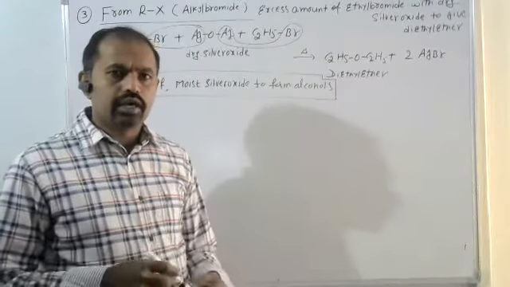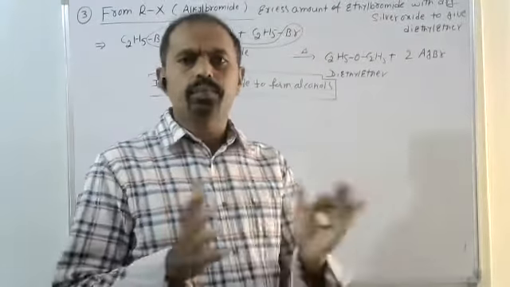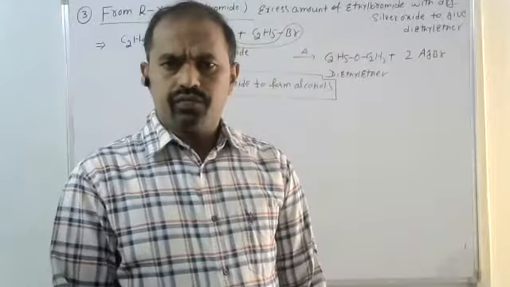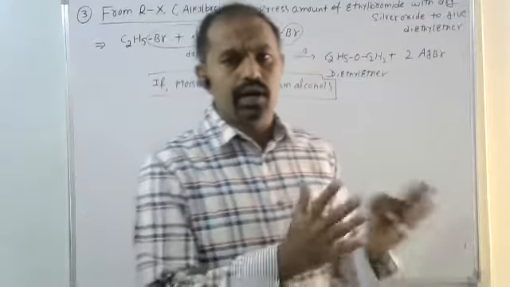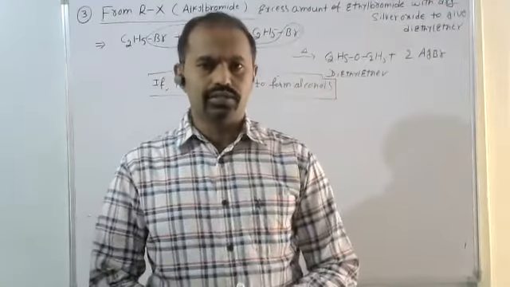Already before class, I have given how to prepare ethers. What are the preparation methods? First, the main important one: from alcohols, dehydration of alcohols.